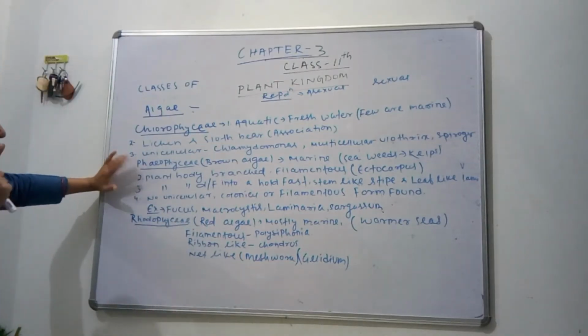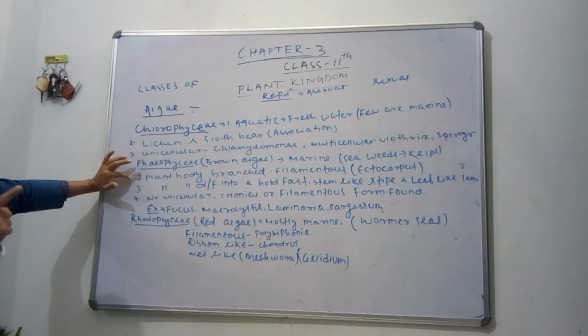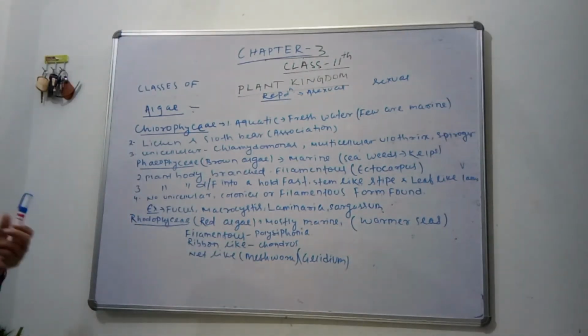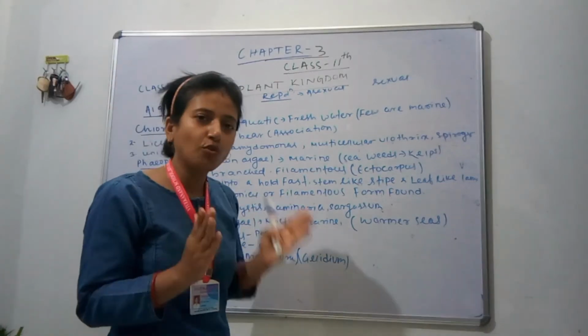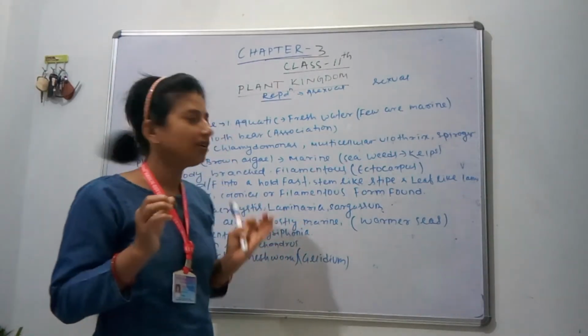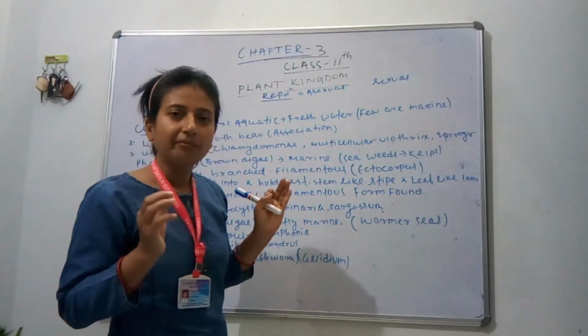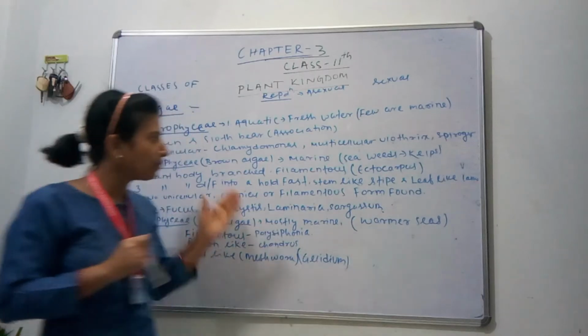The plant body is differentiated into a holdfast, a stem-like stipe and a leaf-like structure. The holdfast holds the plant. It has no true stem but a stem-like structure, and also no true leaf but leaf-like lamina is present.